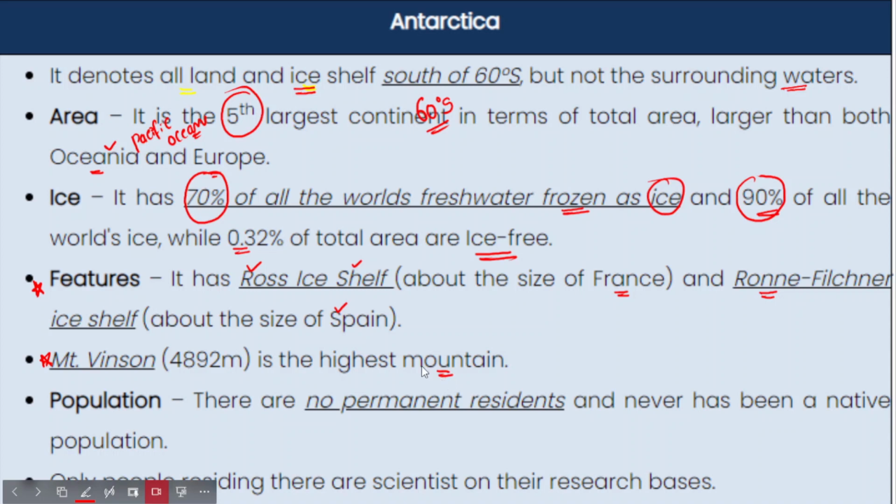Now when we talk about the population, there are no permanent settled residents in Antarctica, because there was no native population. Rather, the scientists who have gone there for the purpose of research are the only people residing in Antarctica. Why? Because there are extreme conditions, and it would not be possible for human beings to survive in those extreme conditions. So therefore, the scientists who have gone to Antarctica for the purpose of research are the only residents. They have gone there for temporary research purposes.